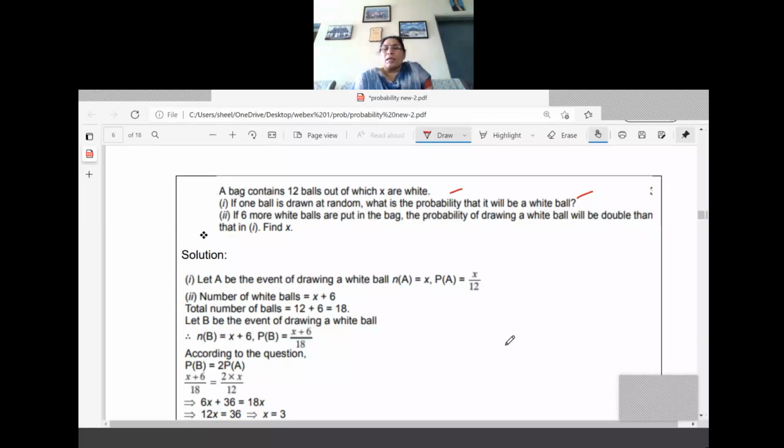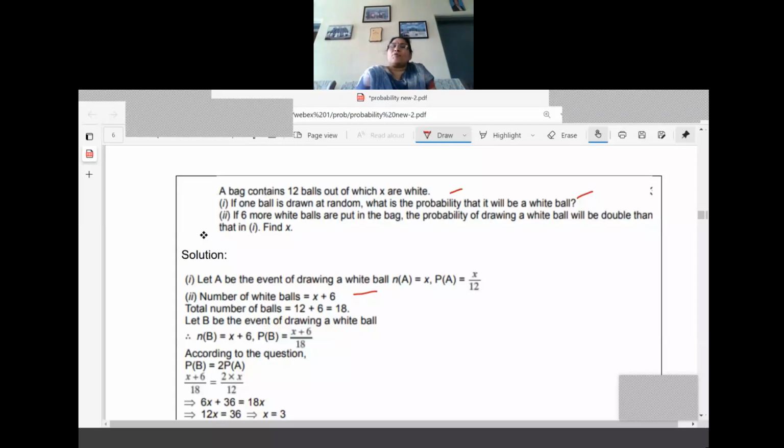So read the question here. We understood this number of white balls is equal to x plus 6. If 6 white balls are added, then the total number of balls is also increasing. So what is the total number of balls? 12 plus 6 equal to 18. So we have to calculate what is the probability now. Let us see the probability of drawing a white ball. Now what is the condition? Because favoring we got x plus 6 and total we got 18 now.